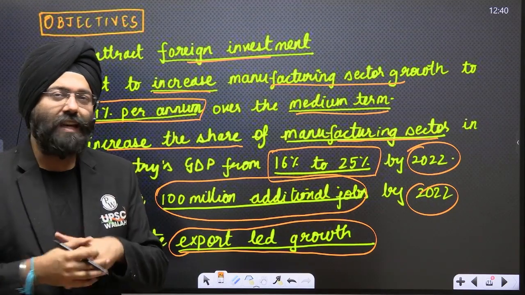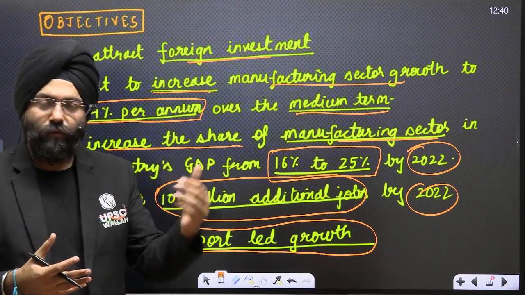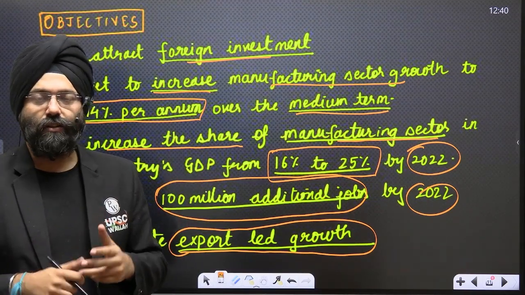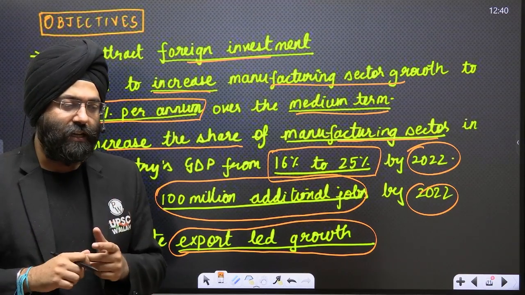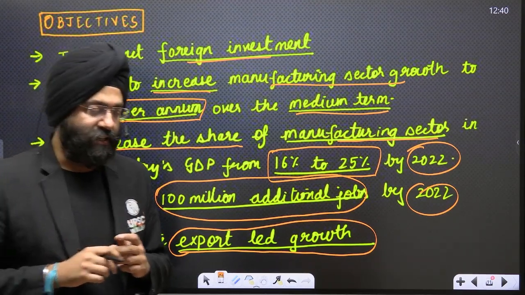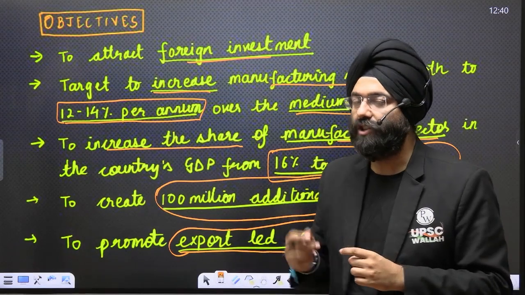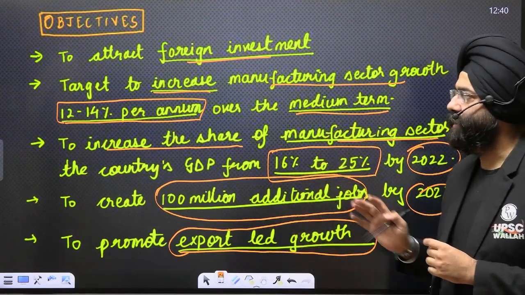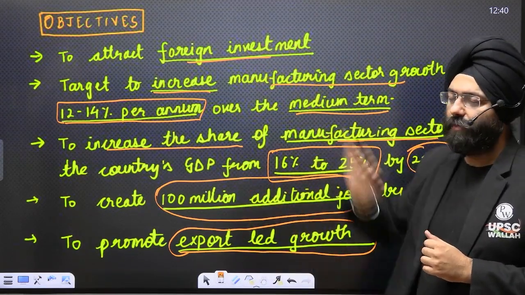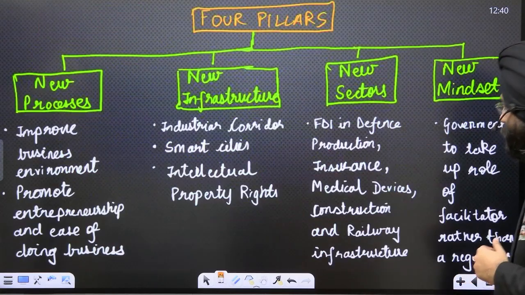That will obviously have the ripple effects where the economy would be boosted, more jobs would be created. And obviously, we know that the manufacturing sector is very, very important for economic development. So increasing the share in the GDP was also a very important ingredient. So these were the basic objectives when we talk about the Make in India scheme.